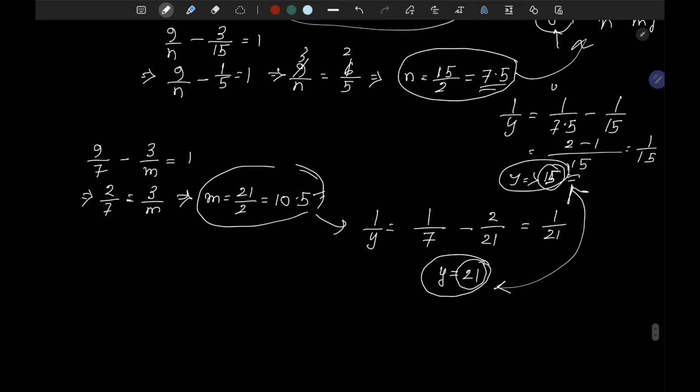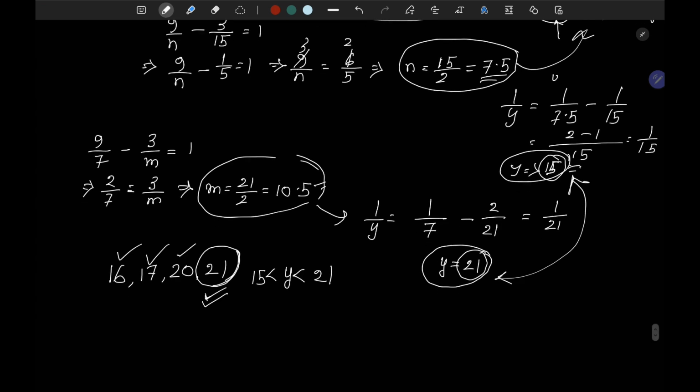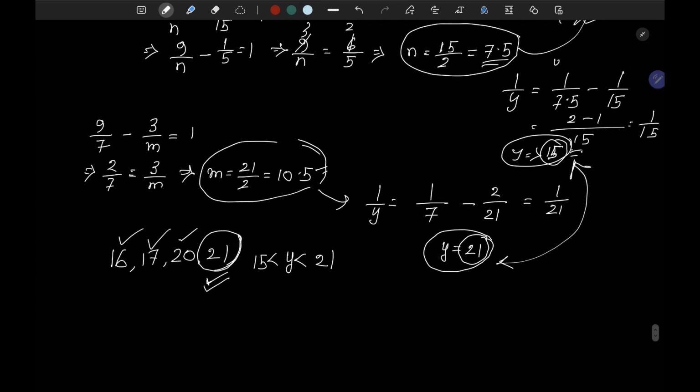So what options did we have? We had the options as 16, 17, 20 and 21. If y lies between 15 and 21, it can take 16, 17, 20, but it cannot take the value 21. We cannot achieve this result. So this is your answer: 21 days cannot be the number of days in which Rakshita can do the whole work alone by herself in any case.